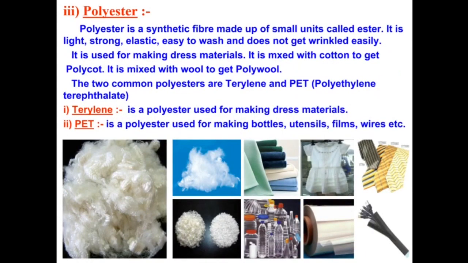Polyester. Polyester is a synthetic fiber made up of small units called ester. It is light, strong, elastic, easy to wash and does not wrinkle easily. It is used for making dress materials. It is mixed with cotton to get polycot. It is mixed with wool to get polywool. The two common polyesters are terylene and PET. Terylene is a polyester used for making dress materials. PET is a polyester used for making bottles, utensils, films, wires, etc.